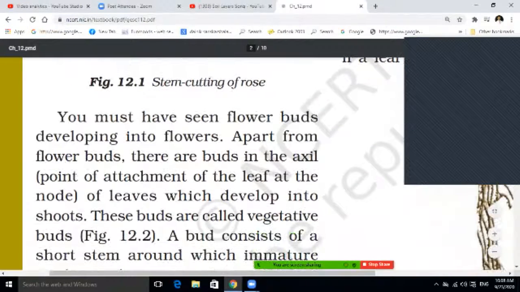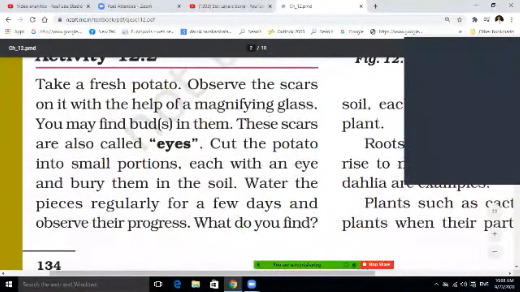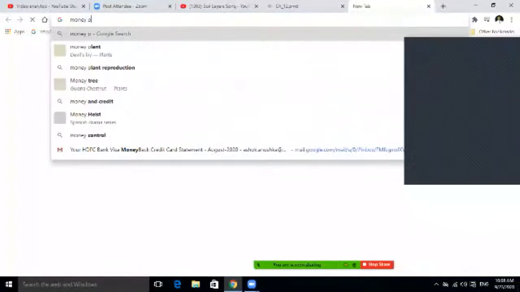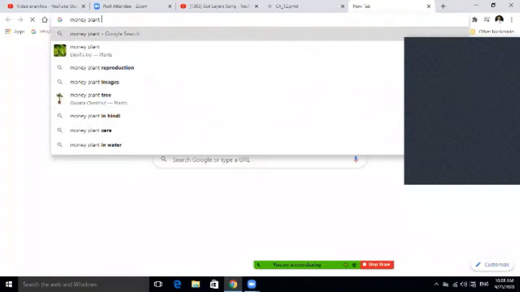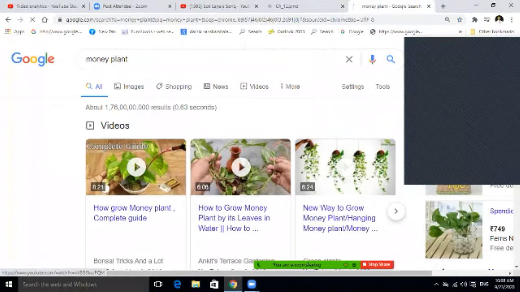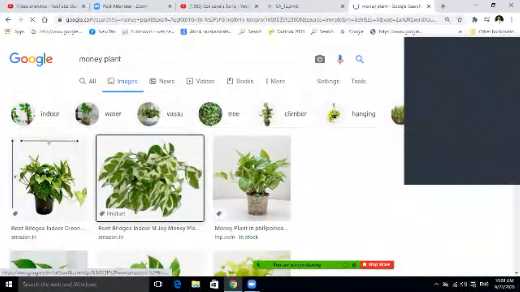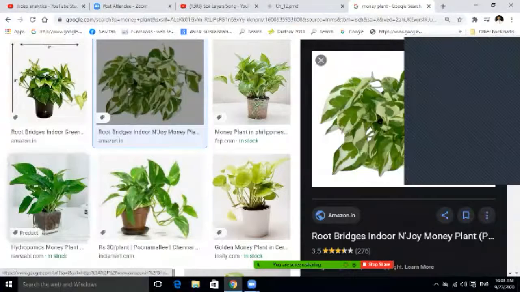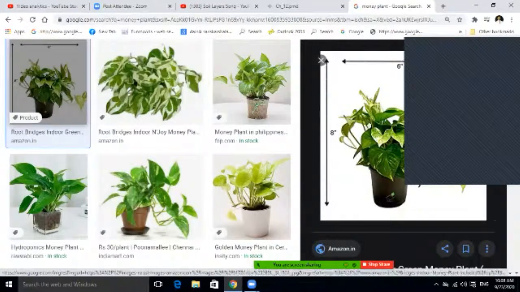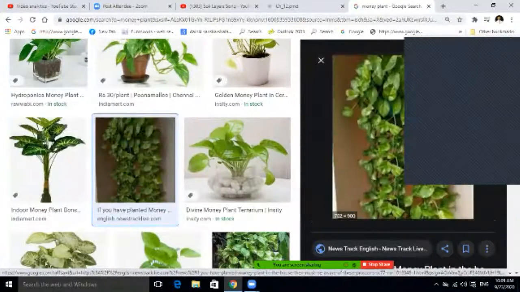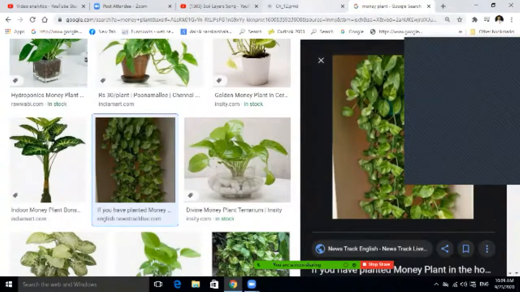You may have seen that a flower bud is developed here. Money plant is a plant which you have seen. Such plants you will see in your house. If you have not seen money plants, then this is the money plant. This type of plant is the money plant. So try to understand something, don't waste time.